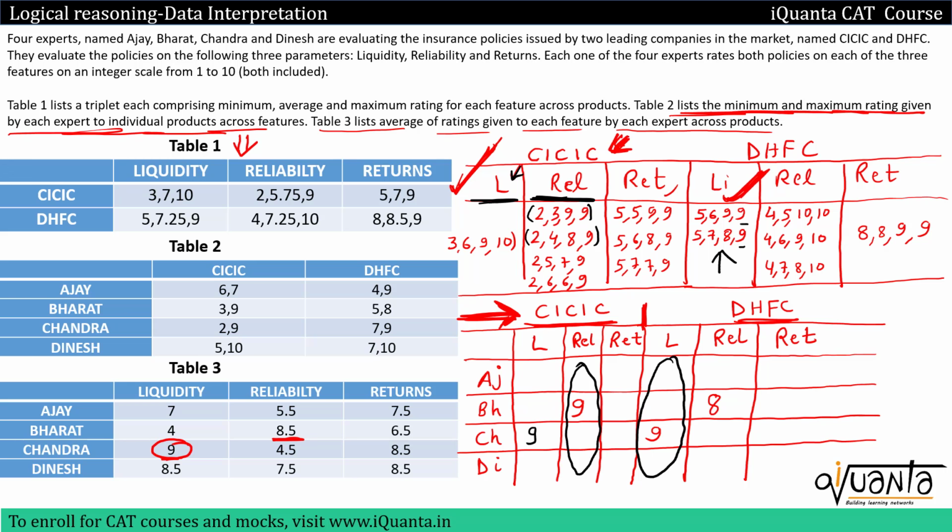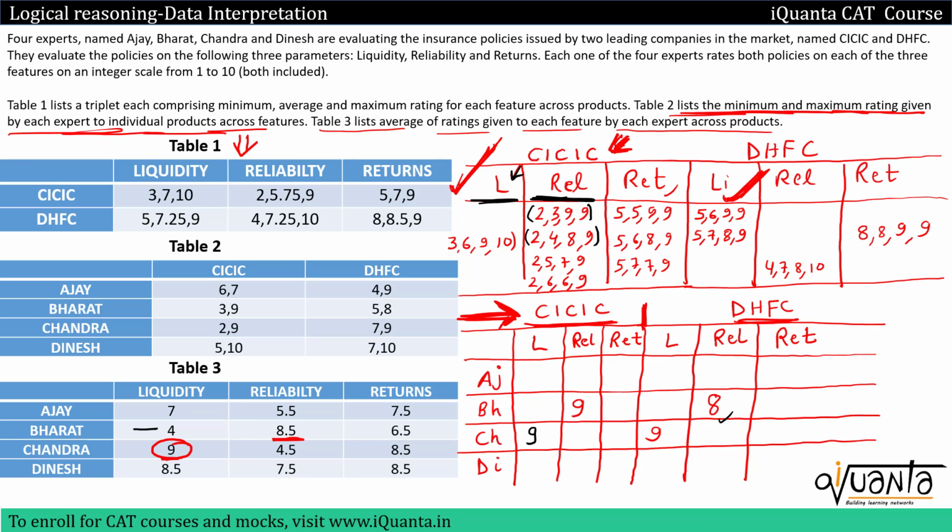But then if I go to reliability and DHFC, these 4 values have 1, 8 involved. So whatever pair I'm choosing from these 3 should have an 8. So only this is the pair which has 8 over here. So I'll be removing the other 2. So that is how we have to proceed.